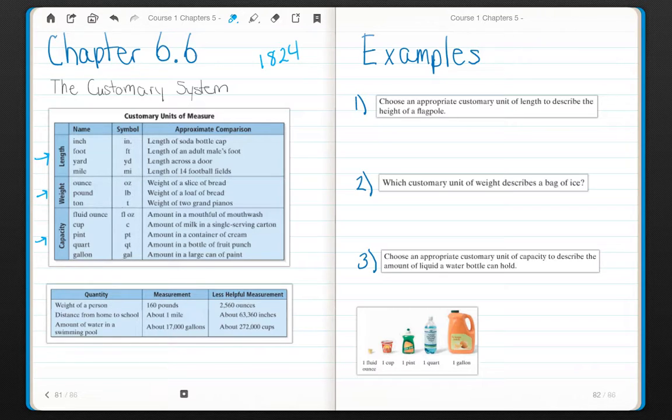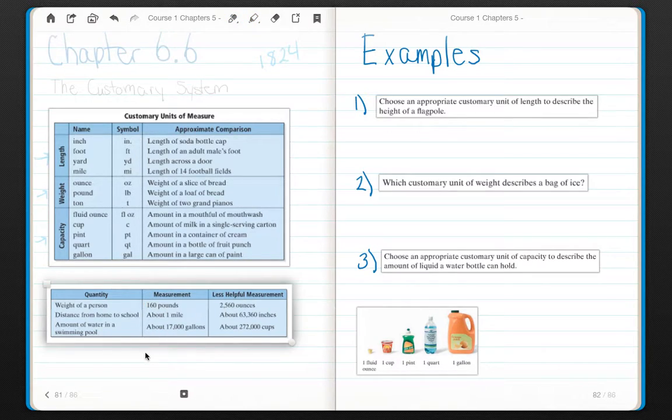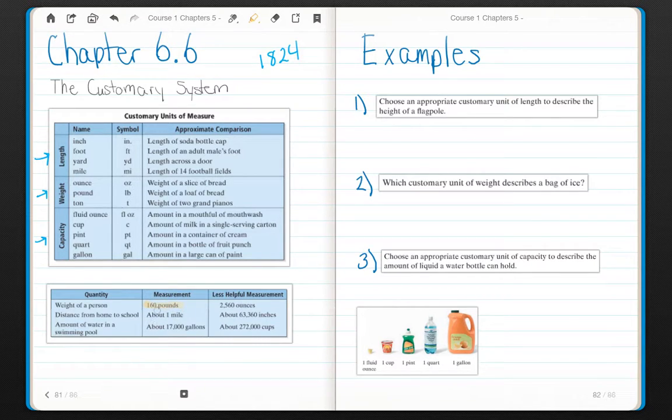For example, the weight of a person. We usually measure the weight of people in pounds. This person weighs 160 pounds. Something less helpful is the equivalent in ounces, 2,560 ounces. That's a lot of ounces. You're typically not going to say to your doctor, well, I've lost 349 ounces. You're going to say, I've gained 2 pounds, or I've lost 10 pounds. We talk about pounds.